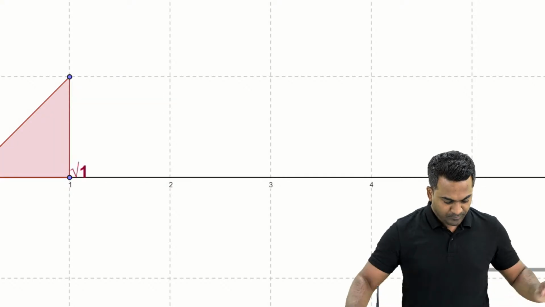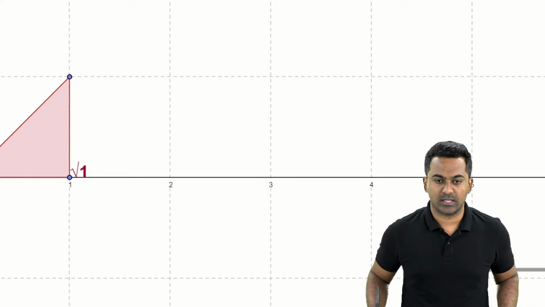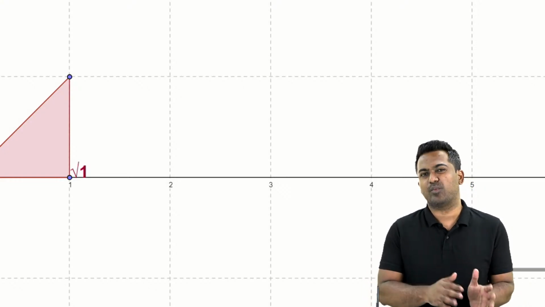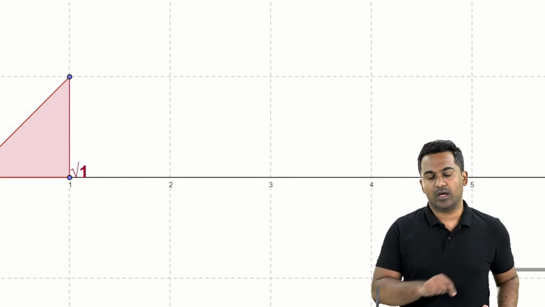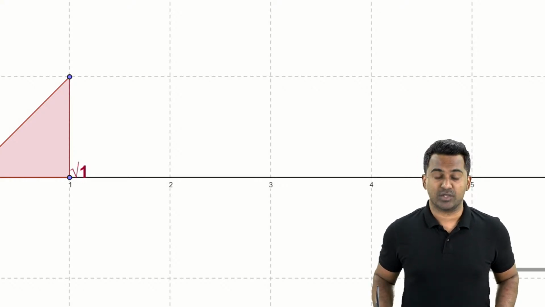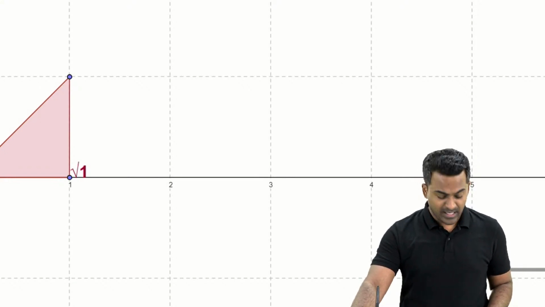All right, so as you can see, this is a number line, right? I'm sure you guys can see that. So this is just something that I want to touch upon because I felt some students were not clear with this topic of plotting irrational numbers on a number line. So as you can see, this is 1 here. This length is 1. Yeah. The base, let's just call this base. This is the base, which is 1. The height is 1. So hypotenuse of this is going to be 1.